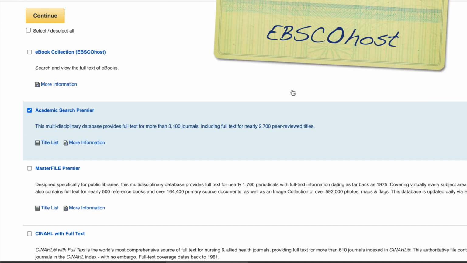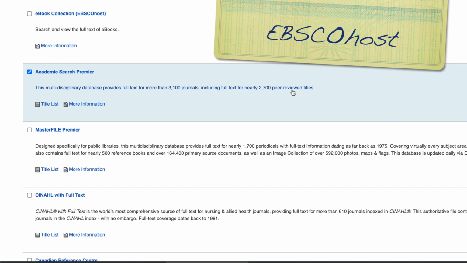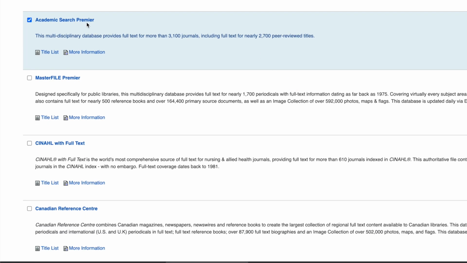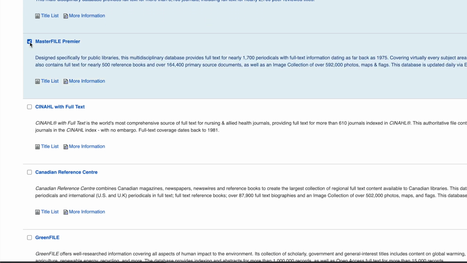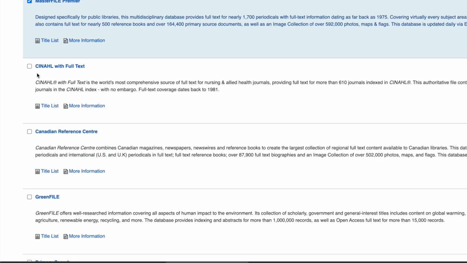So the first thing EBSCOhost asks you to do is to select the databases that you want. So for me, Academic Search Premier is checked off and it tells you what it's about right here. It's just all kinds of academic journals. It's a good one to check off. Masterfile is great. It's got all the magazines that you might be familiar with. National Geographic, Sports Illustrated, newspapers. You gotta click Masterfile. This one right here, CINAHL, is all about medical stuff. Doctors and nurses and anything that has to do with the medical field.